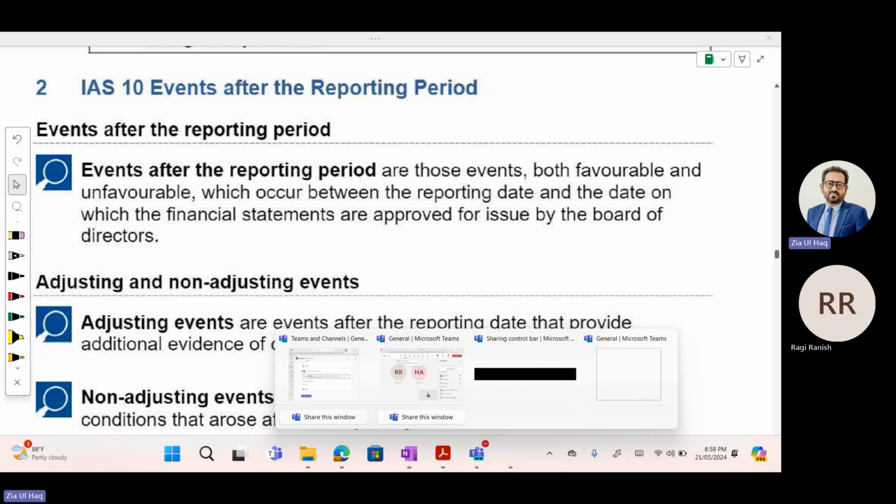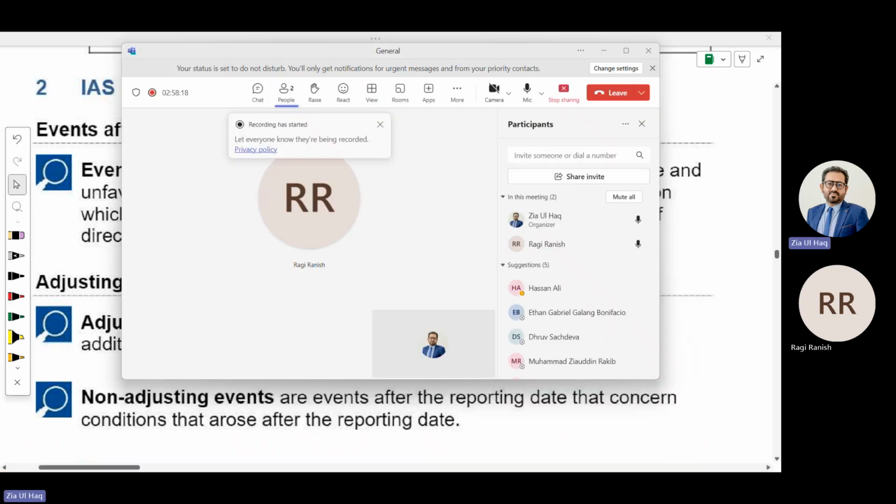Is this the same thing as in audit? Yeah, same thing in audit, same thing in the financial accounting paper as well. There could be some bit difficult questions, like the first question we covered regarding environmental provision. That is not in audit, that is not in financial accounting. Yeah, almost the same examples.